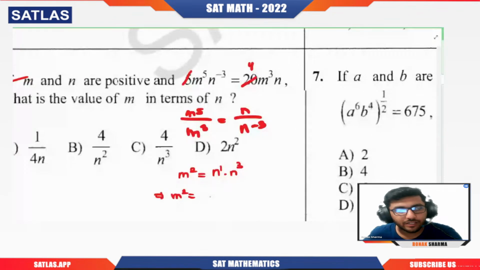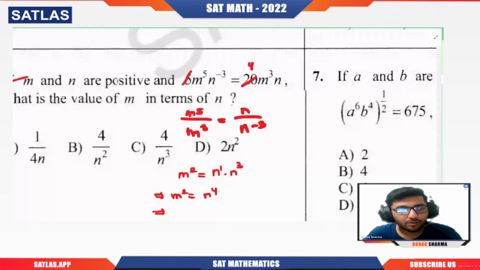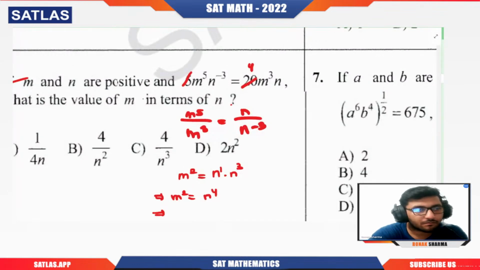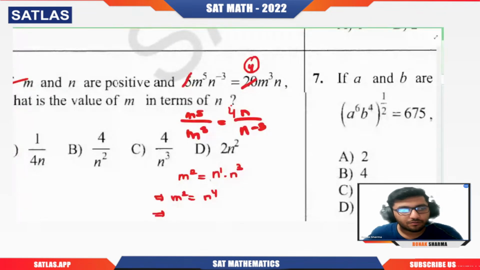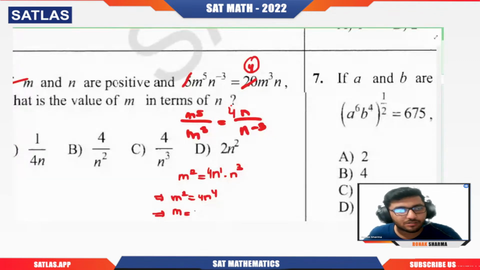Clearly from here, actually I missed out one 4 here, I guess. Yes, here we had one 4. So if we take the power 1 by 2 on both sides, or if we take the square root on both sides, this will become 2n square. So D option is correct.